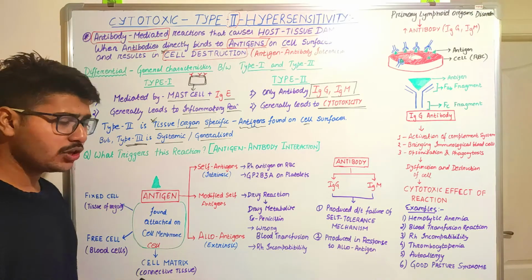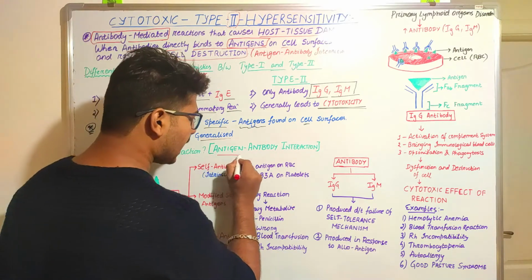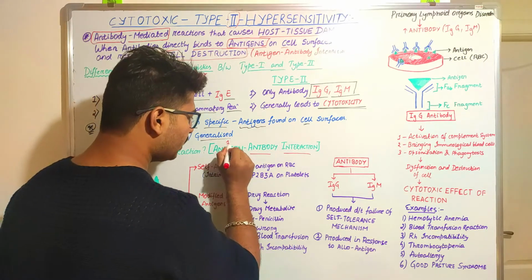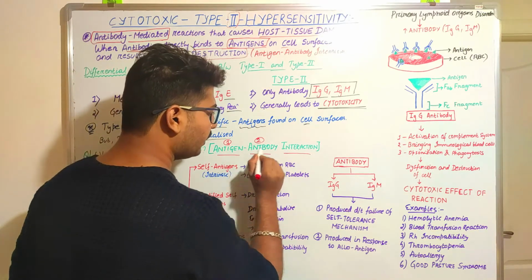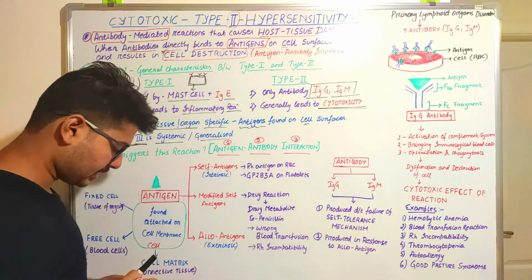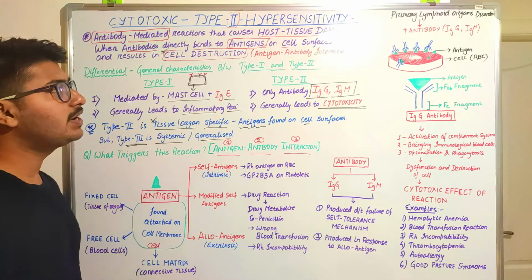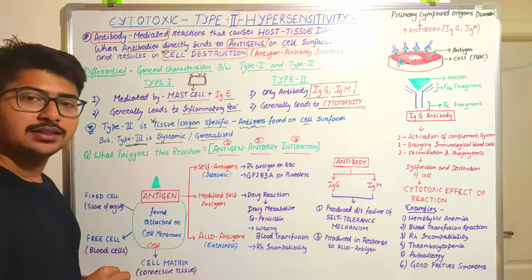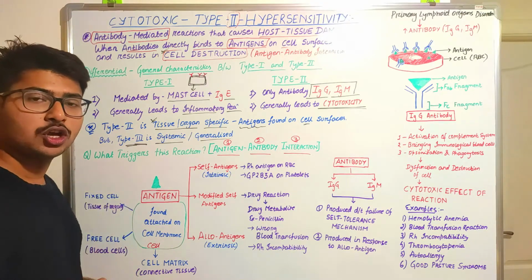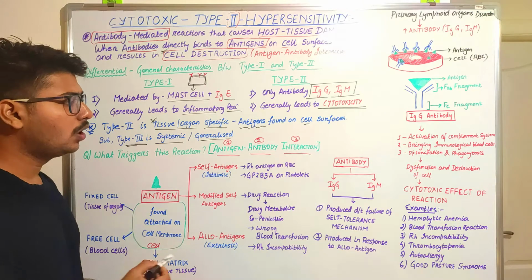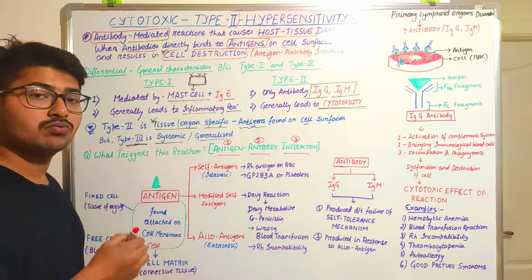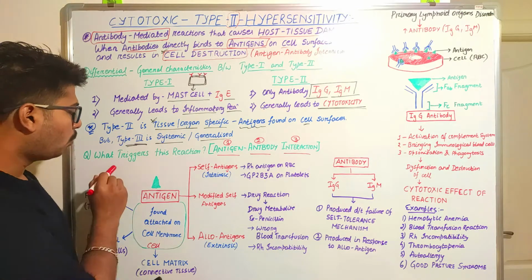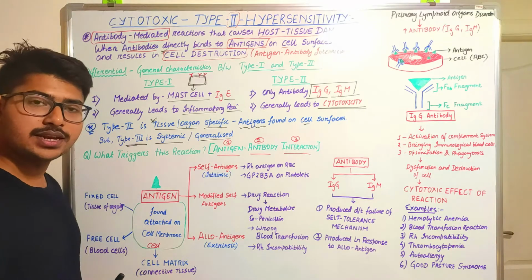First of all, I want to tell you one thing: this reaction is an antigen-antibody interaction, meaning it has three components. The first one is the antigen, the second one is the antibody, and third, their interaction. As we know, this hypersensitivity reaction is a disorder of our immune reactions, and it causes an exaggerated response to non-harmful antigens. So this antigen-antibody interaction will occur due to the disorder of our immunological reactions. And what is it that triggers these reactions?